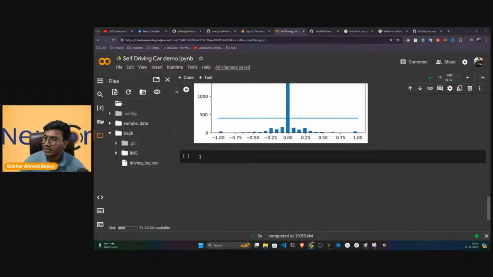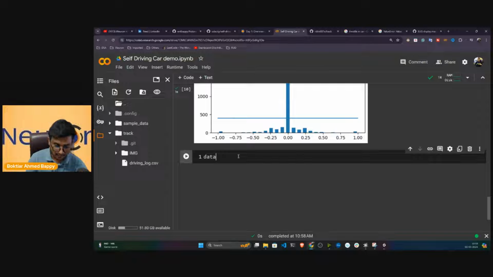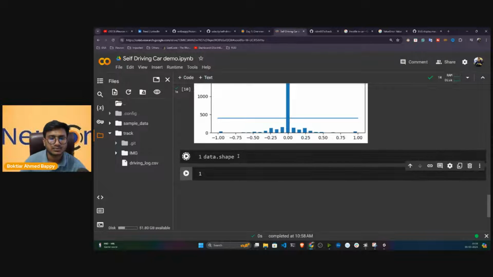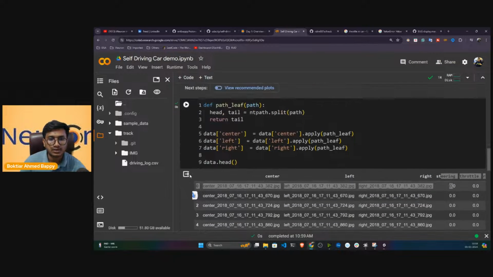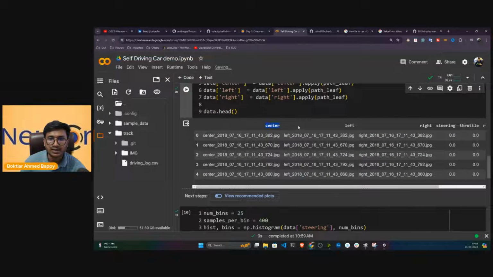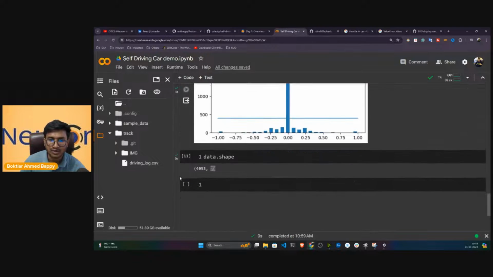Now if you want to check how many rows you have in this particular data, you can see data.shape. So you have 4053 rows and 7 columns. Why 4000 rows? Because you can see the center, left and right images are separated, so 3 columns are there. Now if you combine all the images, you will see that particular number.